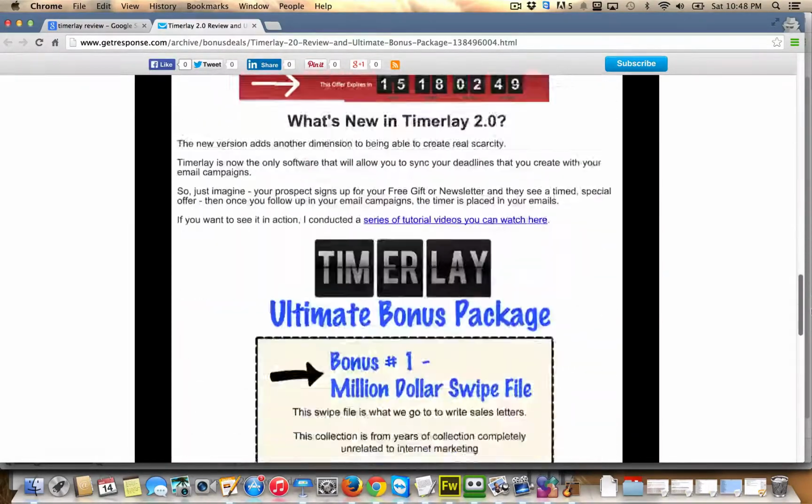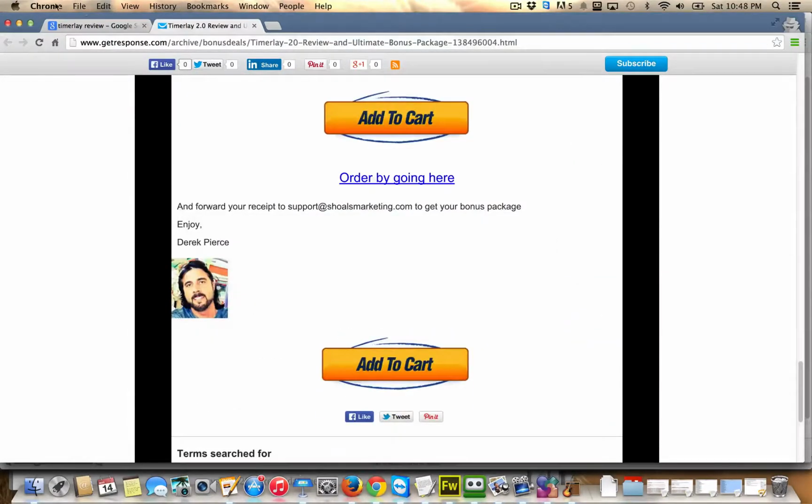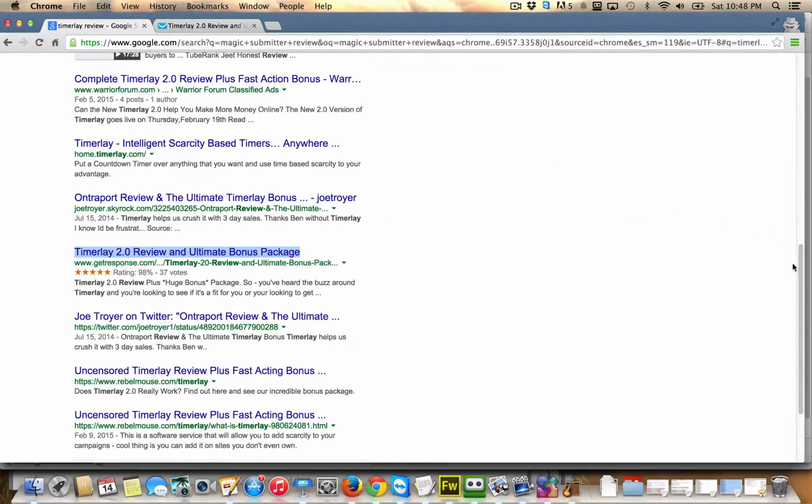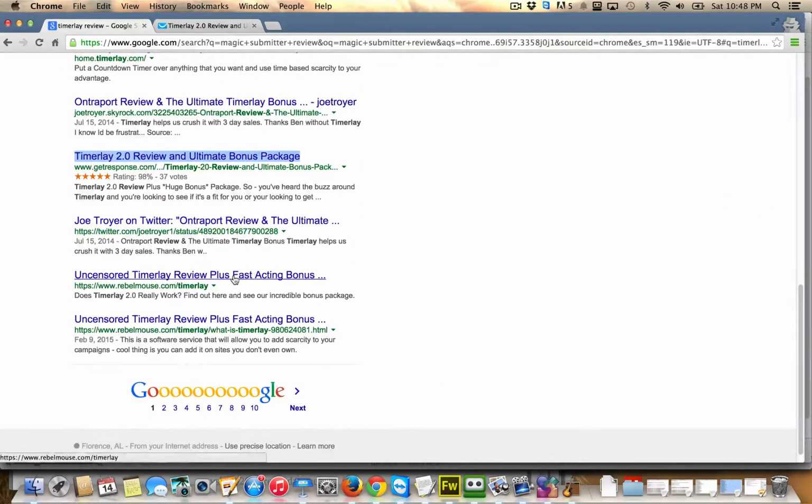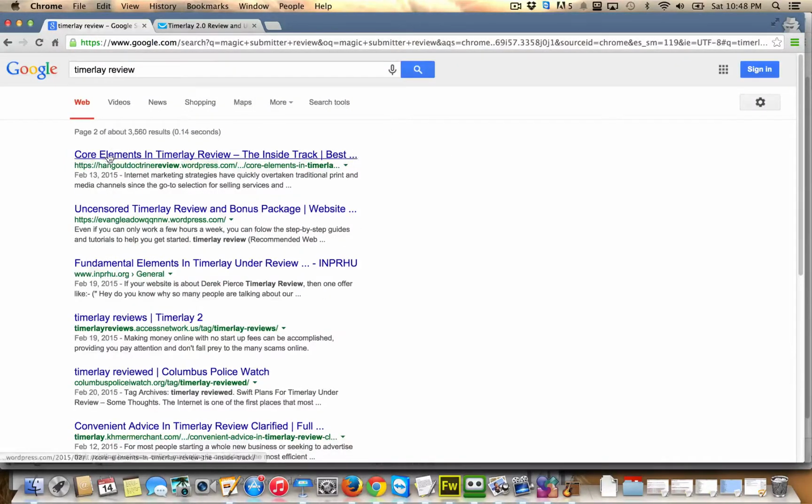If you open this up, scroll down. See my picture there. Just want to verify that that's me. And we've got this Rebel Mouse page again right here, and another Rebel Mouse page. If we go on to page 2, there's even more. This is what I wanted to show you.